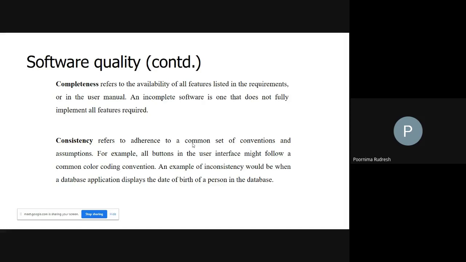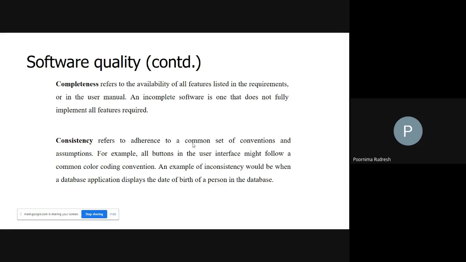If I simply consider finding the square root or square of a number, that is one set of features which belongs to the larger set of features. Understood now? So completeness is defined with respect to a set of features that itself is a subset of a larger set of features that are to be implemented.